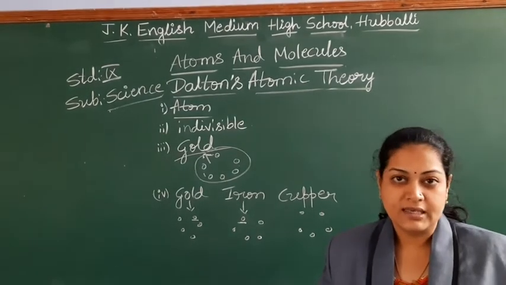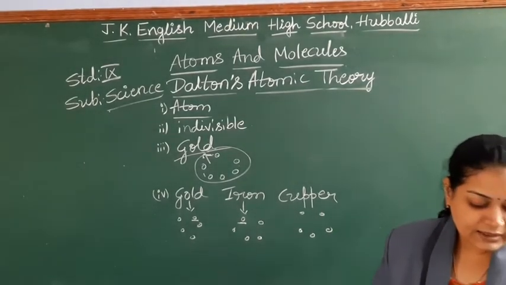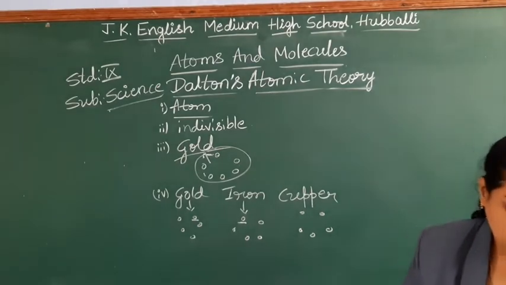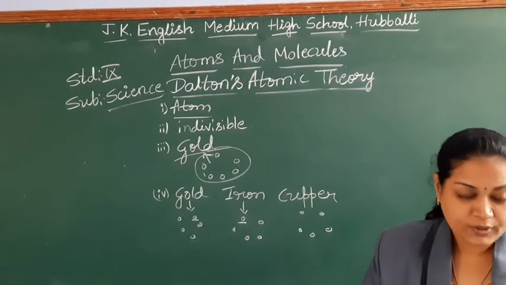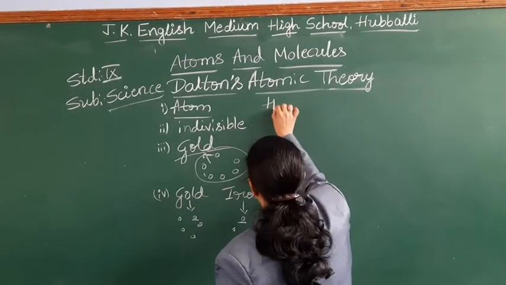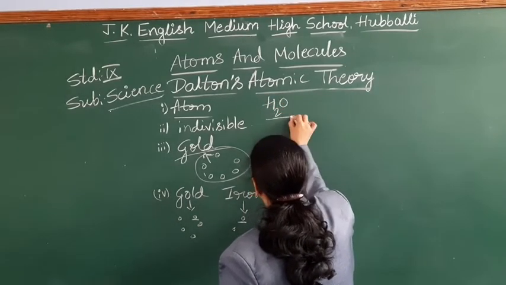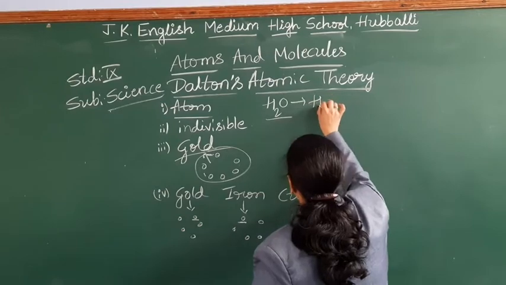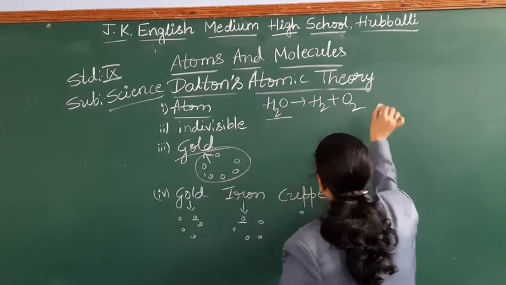Fine? Yes. Next one, atoms combine in the ratio of small whole numbers to form a compound. Take the example of water. To form this, what are we getting? Hydrogen plus oxygen.